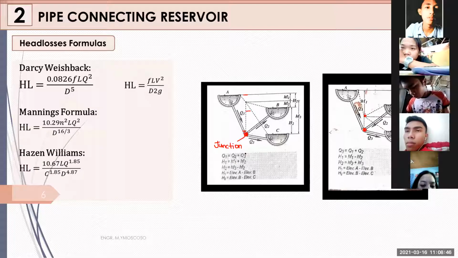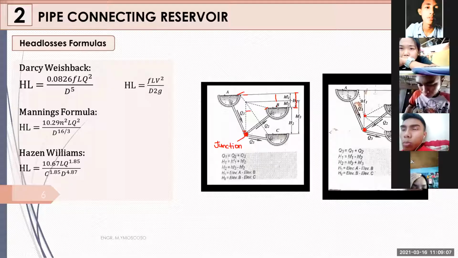It says here that your H1 is considered as your H1 plus H2. This H is the total head loss between the two reservoirs. Okay, it is the total head loss of your reservoir A and reservoir B. As we can see, your H1 would consist of head loss number 1 and head loss number 2. Okay? What else? Your H1 can also be considered as your elevation A minus elevation B.